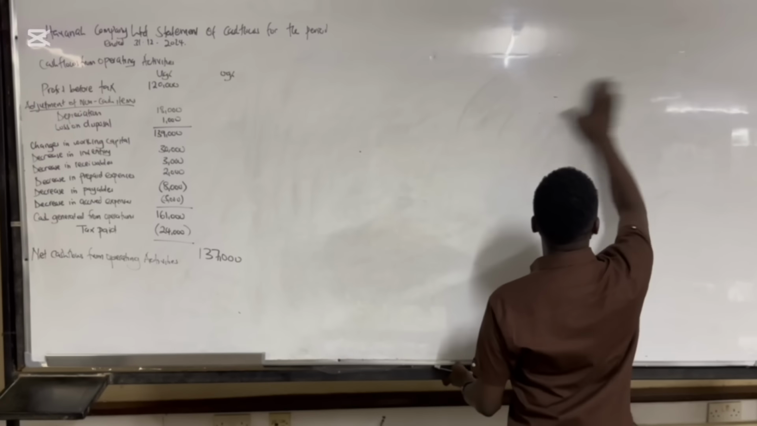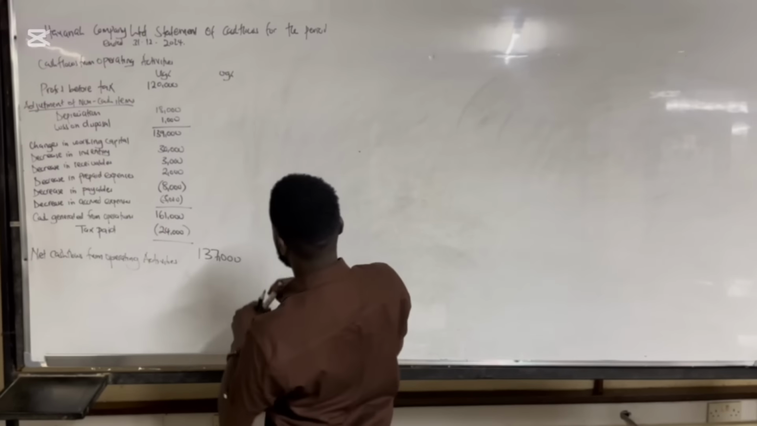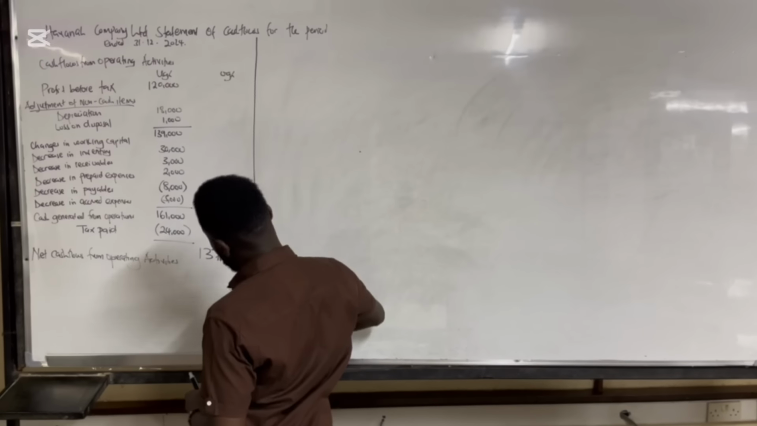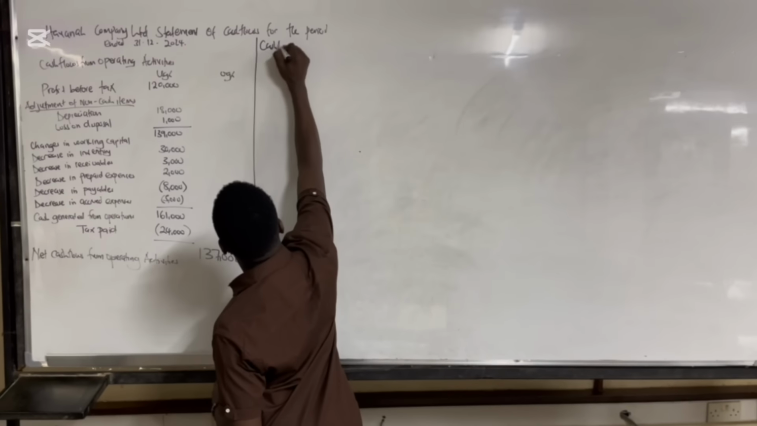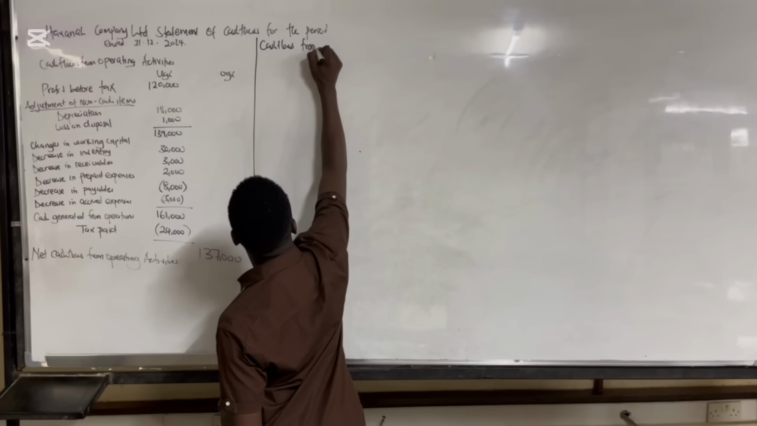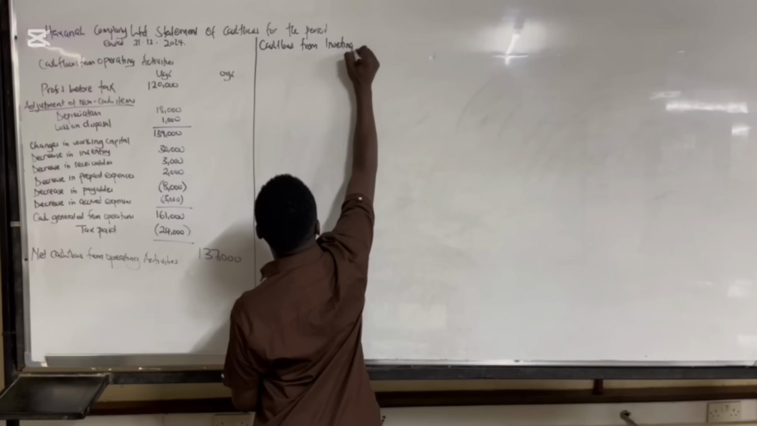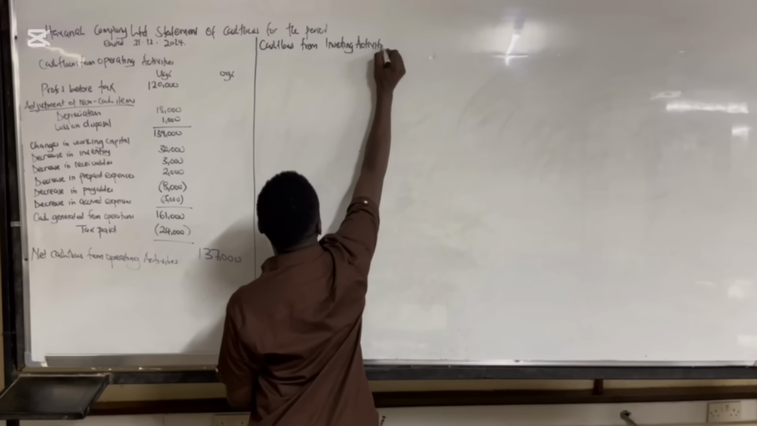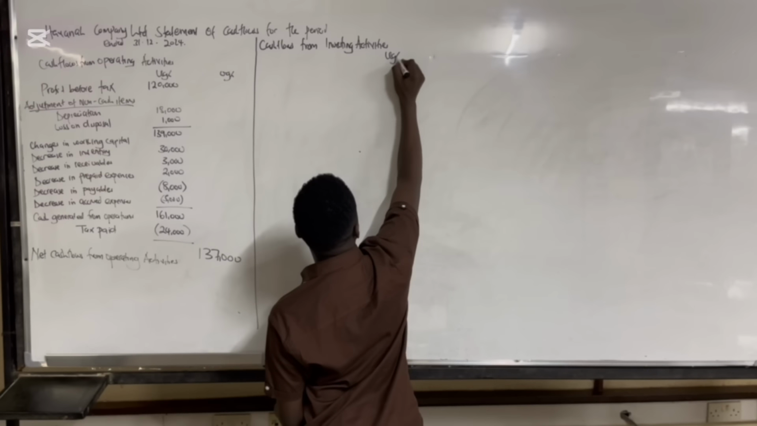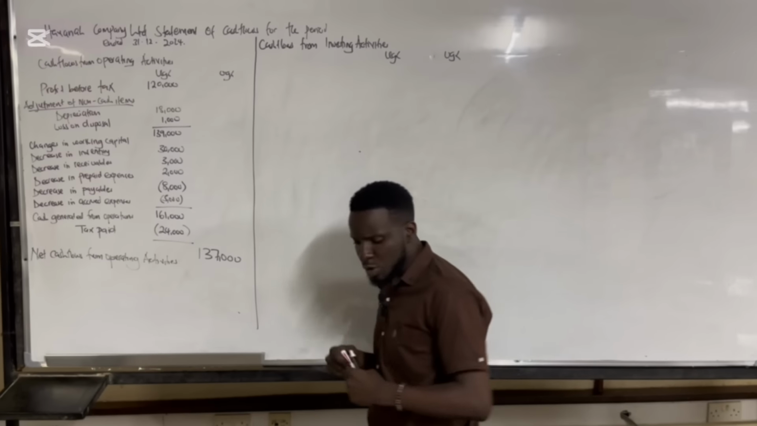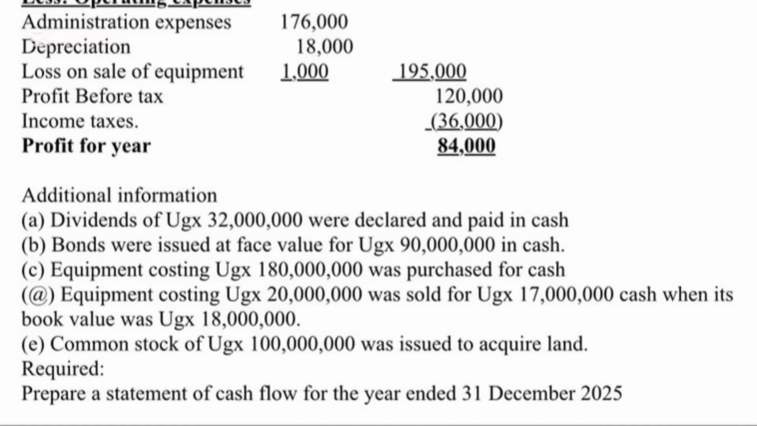Then, our next part is for us to go to the cash flows from investing activities. So that's where we are now. If you read through the question, they told us that equipment costing 180,000 was purchased for cash. Equipment costing 180,000 was purchased for cash.